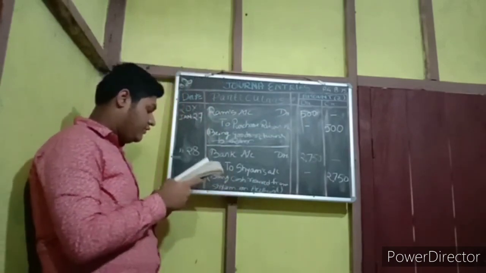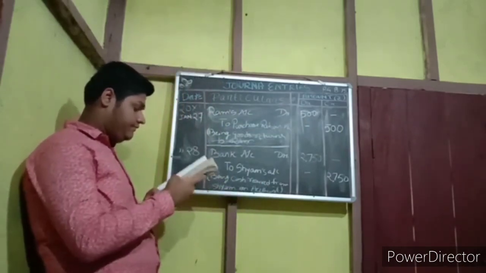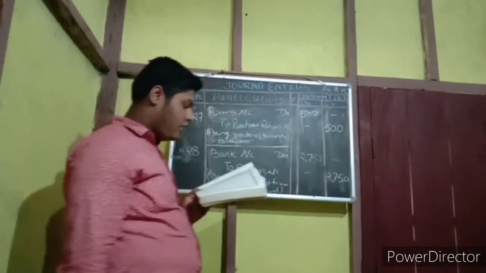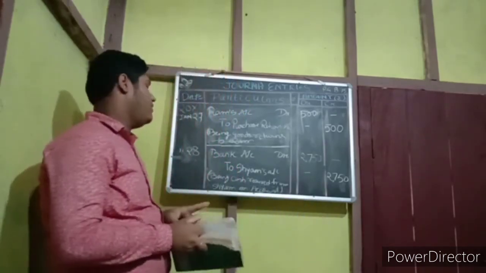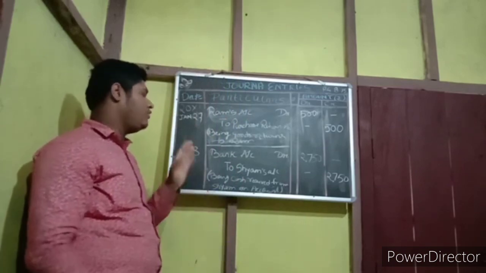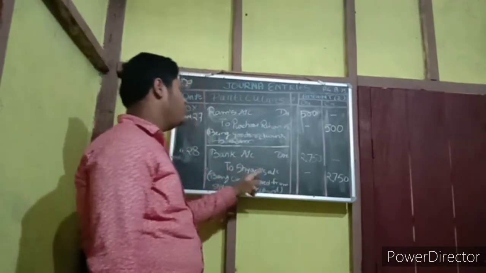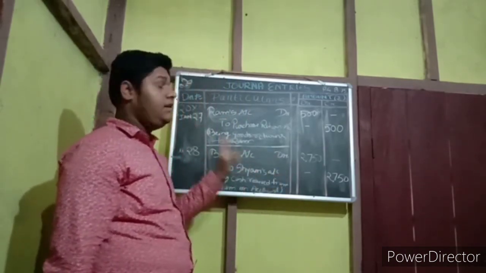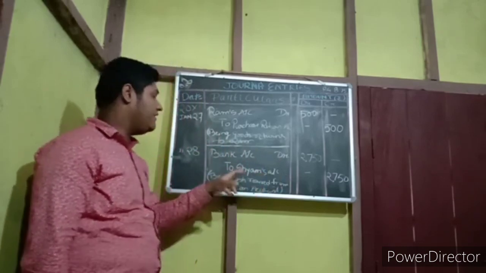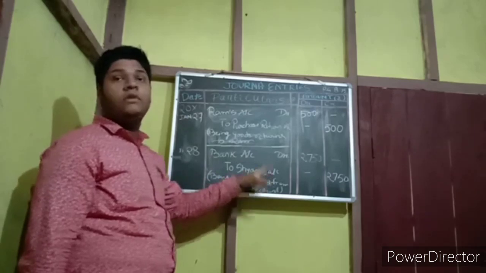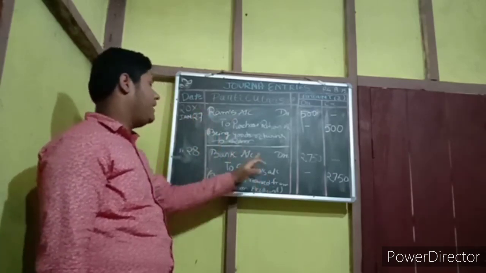Now date 28 is written as received from Sham on account. We have received cash from Sham on our account. So account means bank. So we have to write bank account debit to Sham's account. Sham is the person, so credit the giver. He is giving us. That's why his name is in credit. And bank, we are receiving.